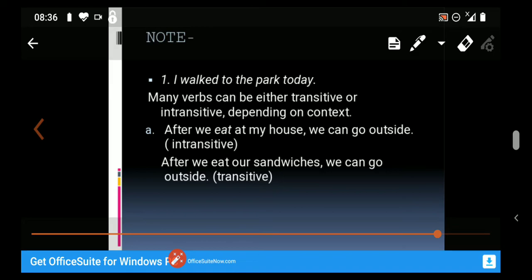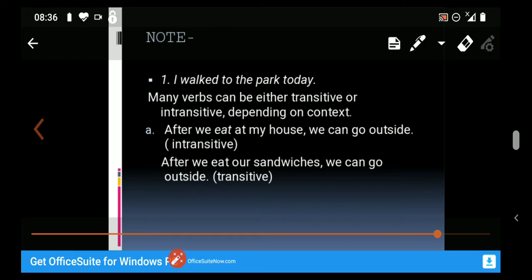Now notice this. Read the first sentence. I walked to the park today. Now tell me, students, here walked is a verb. Is walked a transitive or an intransitive verb? Think about the rules. Since walked has words coming after it, I have told you that when words come after the verb, that is the transitive verb.